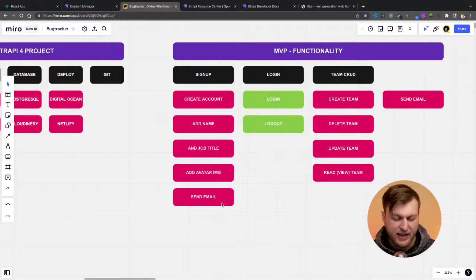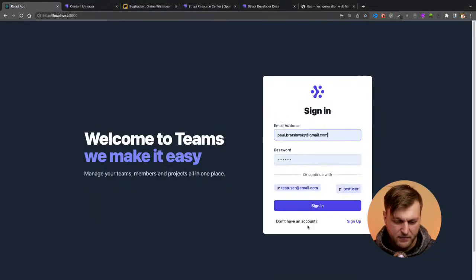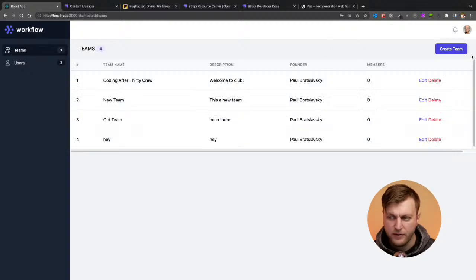Can I sign up yet? Not yet. We're saving that feature for later. Can I create team? Let's log in again. Let's check it out, and I'll go over the code for sure, but for now I just want to show you the thought process that I go through building this application, not to get too far away.